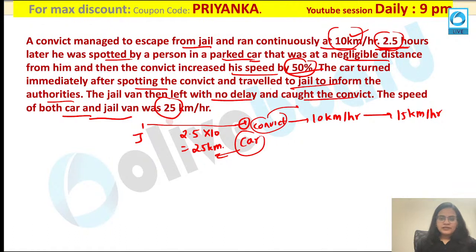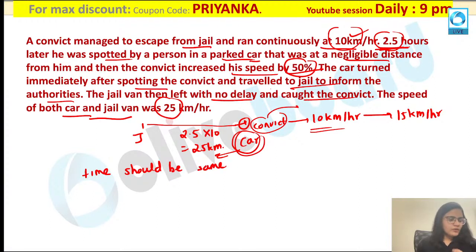Now what has happened? This car is moving back over here, and the jail van is moving to catch this thief. Now when they will be catching each other, can I say the time value should be the same? Are you getting it? Everybody agrees to this? Yes. Now what will happen over here? All of you please pay attention. Abhinesh, 100 km, no, 100 km is also not the correct answer. Let us check it out. I think 125 is the correct answer over here.